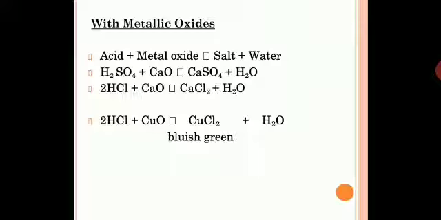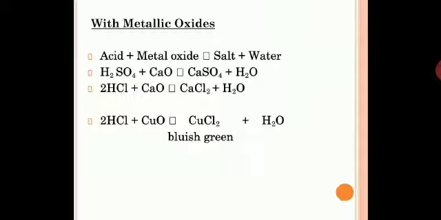You have sulfuric acid reacting with calcium oxide to give you calcium sulfate plus water. Similarly, you can do the reaction with HCl and calcium oxide. Calcium oxide is also called quicklime, and calcium hydroxide is called lime water or slaked lime. Please mark this, it is extremely important. CaO is called quicklime and Ca(OH)2 is called slaked lime or lime water. These chemical substances are extremely important as far as your syllabus is concerned, for theory as well as for practicals. So now HCl reacting with CaO gives you calcium chloride plus H2O.